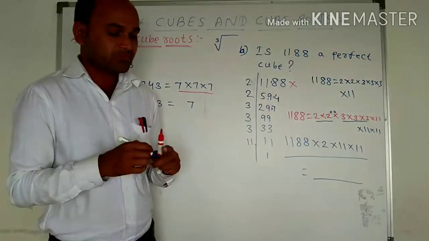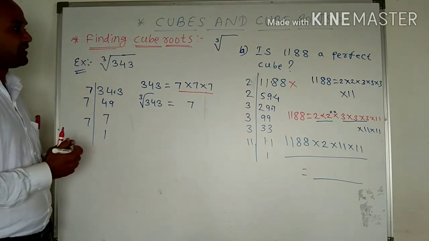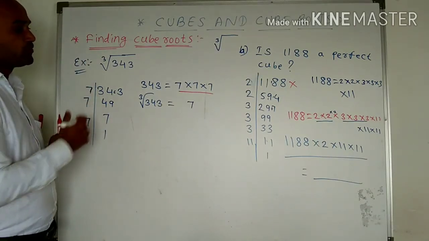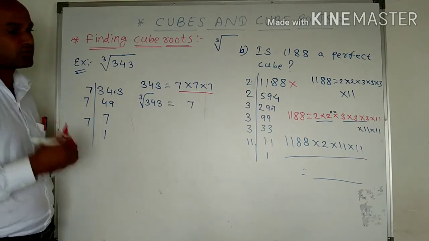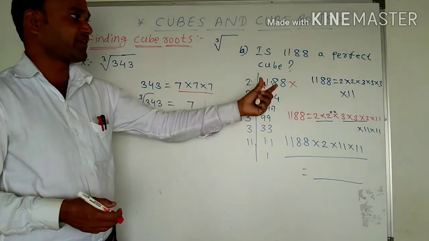So in this way we have to find out the cube roots of the numbers, and also we have to check whether the number is a perfect cube or not.